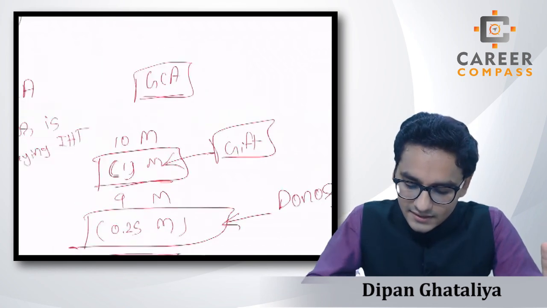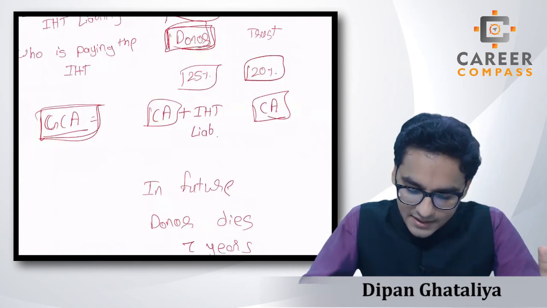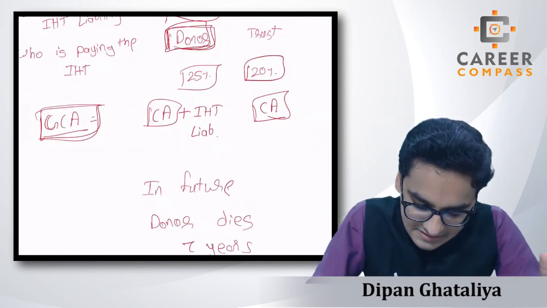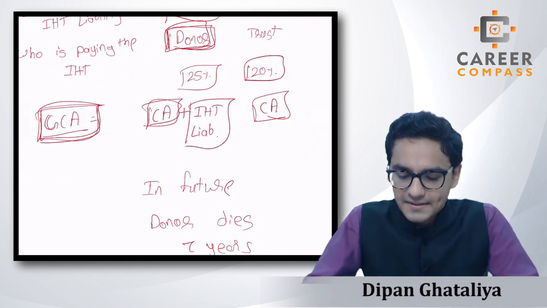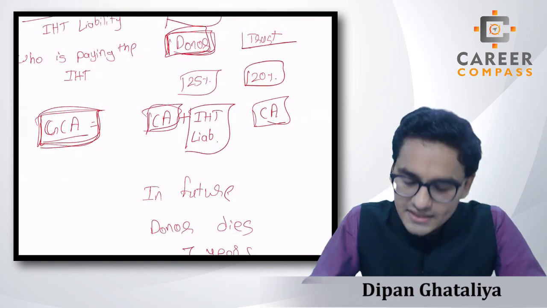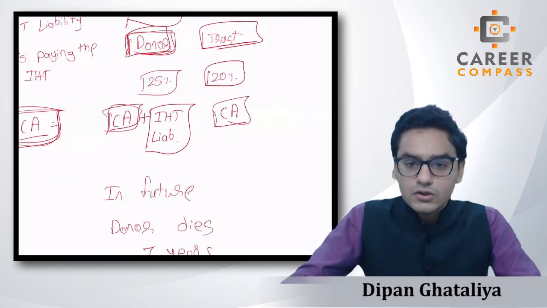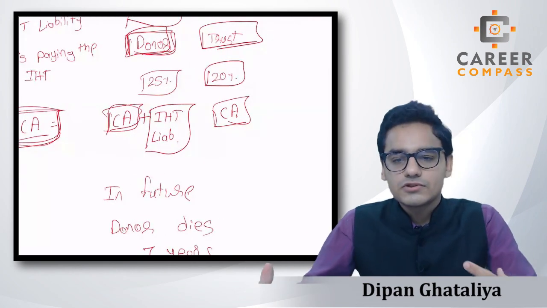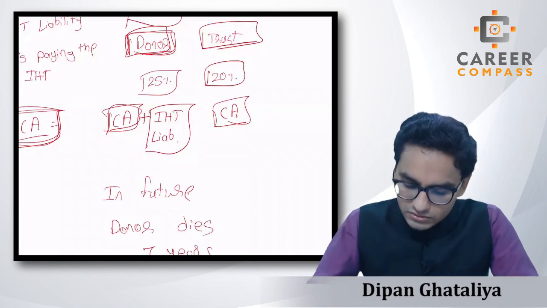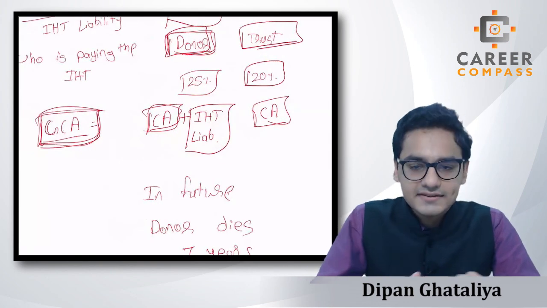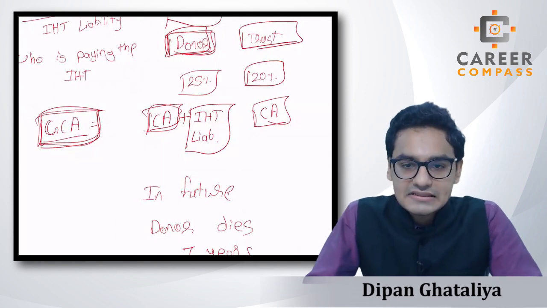So that's why above we have written that if the donor is paying the IHT, students, then the GCA will be chargeable amount plus the IHT liability. And in this case, if the donee is paying the IHT, then the donor's estate will not be reduced by the IHT liability. It will just be the amount of the gift. Right? So that is the logic behind why this kind of complex rules are there for the GCA and what exactly the GCA is.